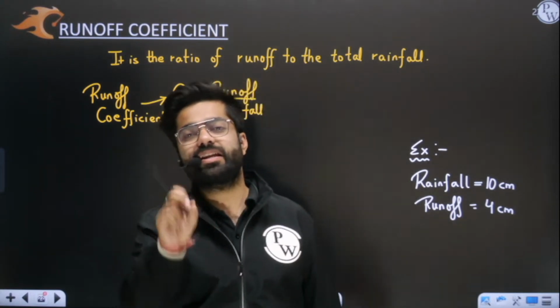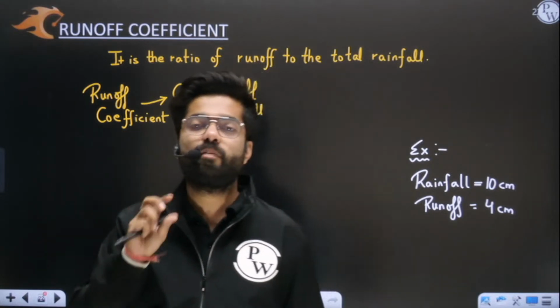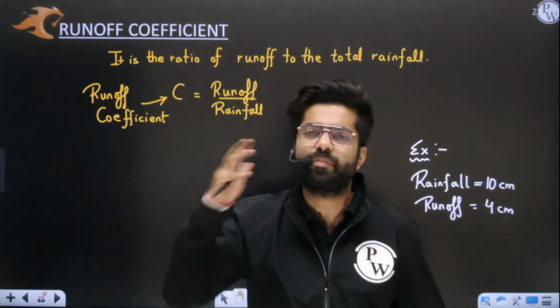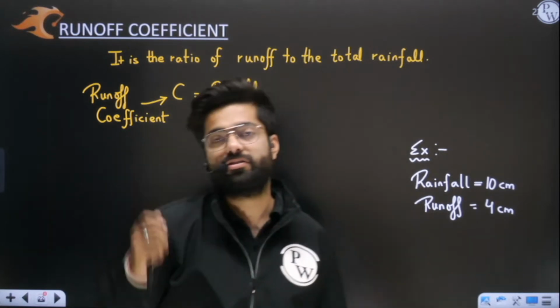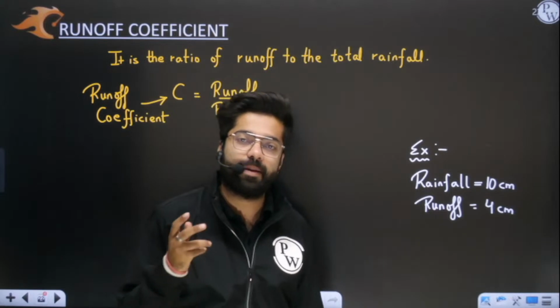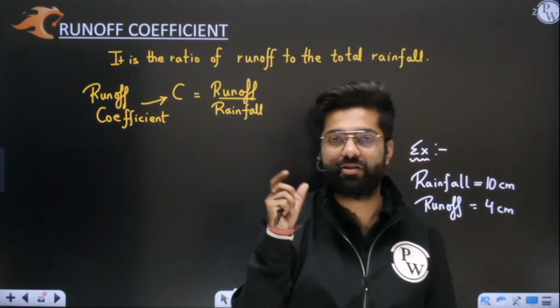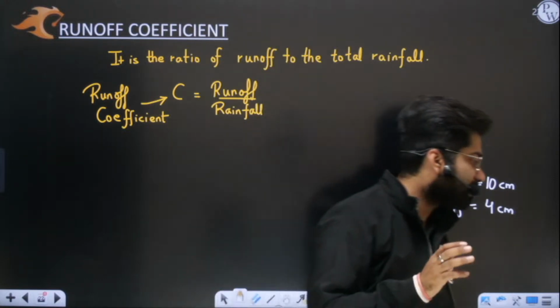gone, sir? See, remaining 6 centimeter has been lost in the form of evaporation, infiltration, or be it depression storage. It has been simply lost. Okay, many abstractions or many losses will happen from your precipitation. That we'll discuss in the third chapter, losses from precipitation. Okay, I've already told you that. So I hope this is clear to you.